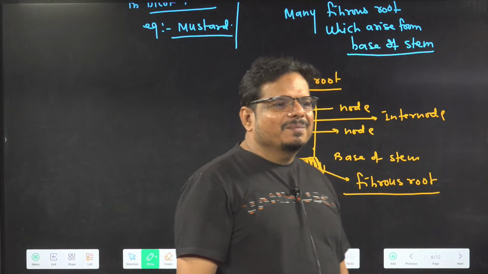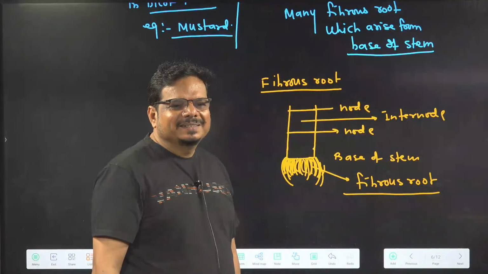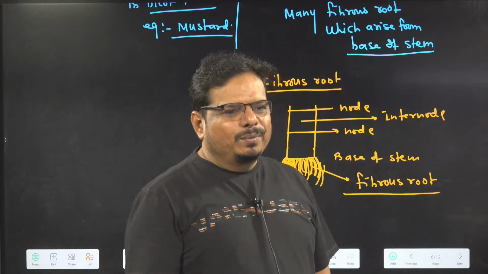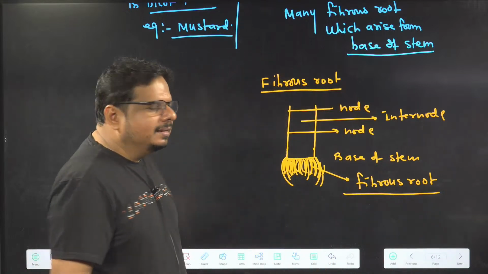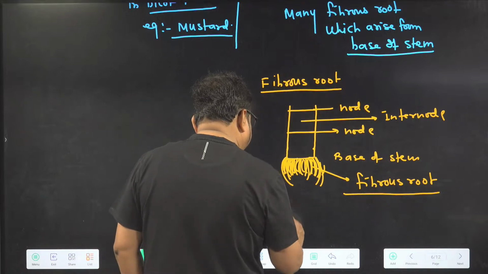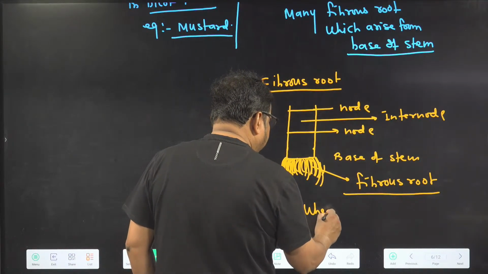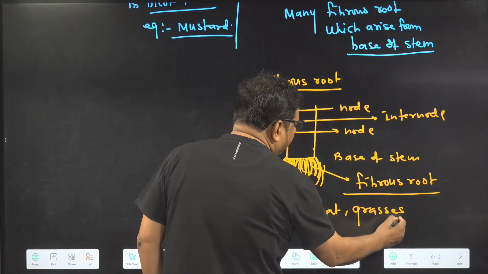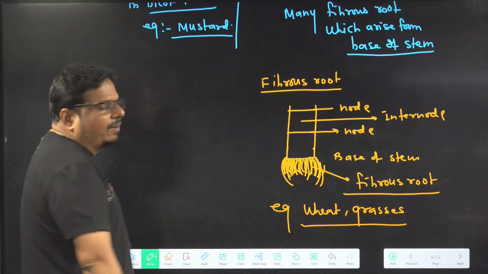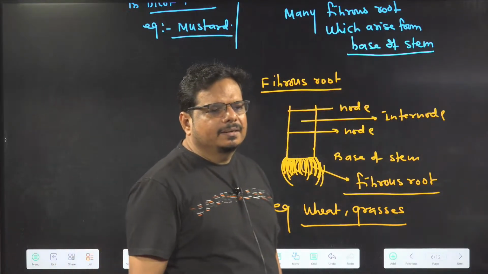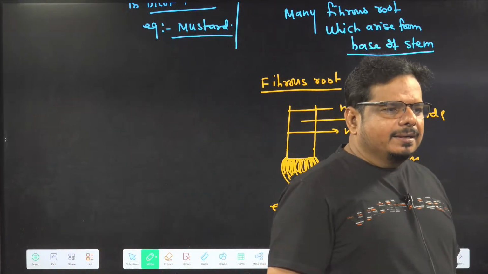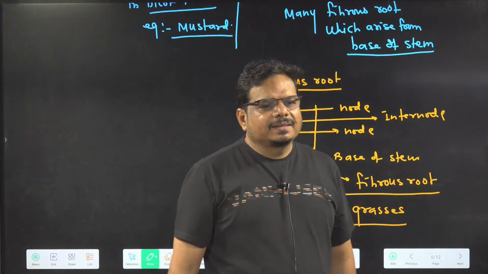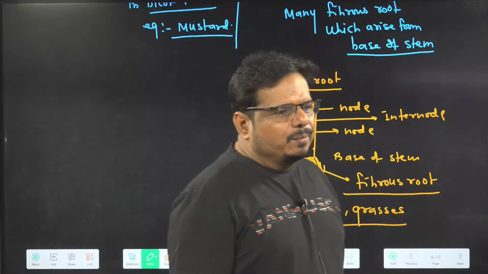Can you say any example of the fibrous root? Pin your answer. You will remain involved. So for example, in wheat, in grasses, which kind of root are we finding? Fibrous root we are finding. Very good, well done. So at least you remain connected now when you are pinning it. Got the idea? Can we move ahead?